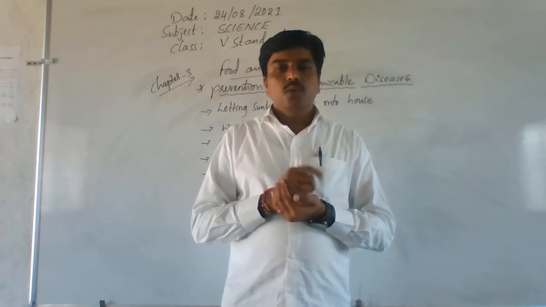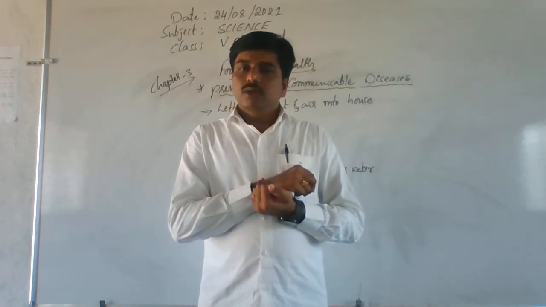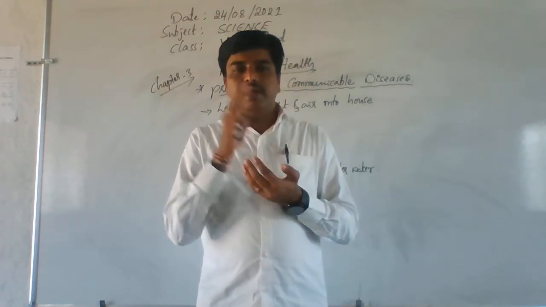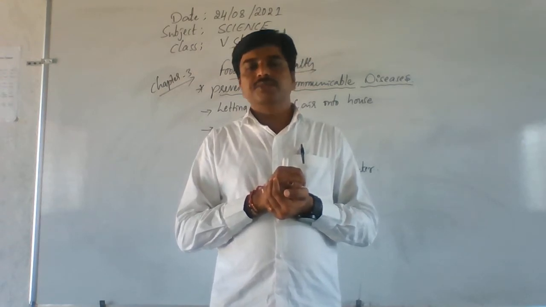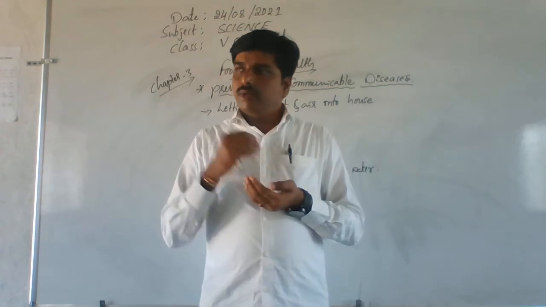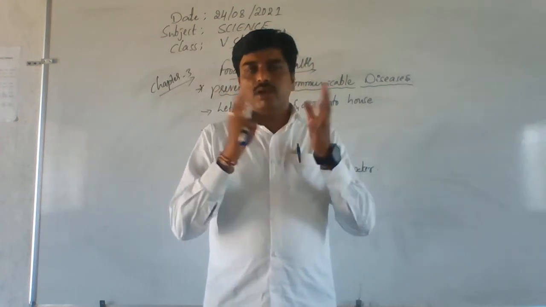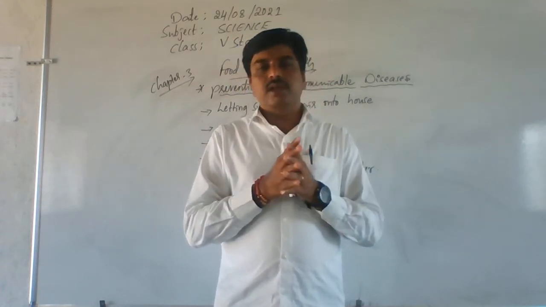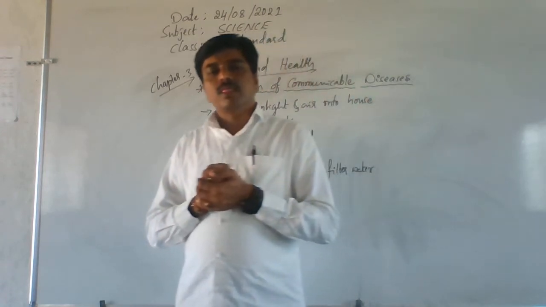The house should be ventilated properly because we have to give passage to air and light into our home. So we need a proper amount of light and air in our houses. Hence, ventilation is compulsory for our homes. Understand?